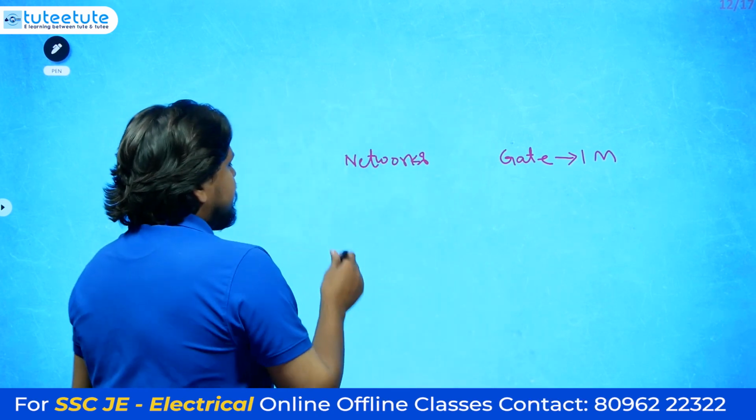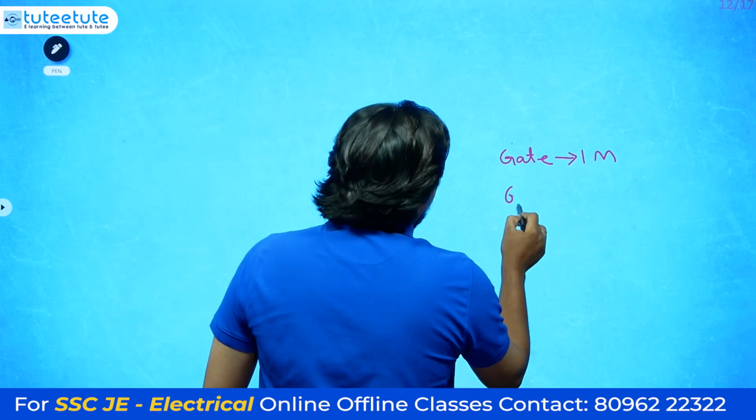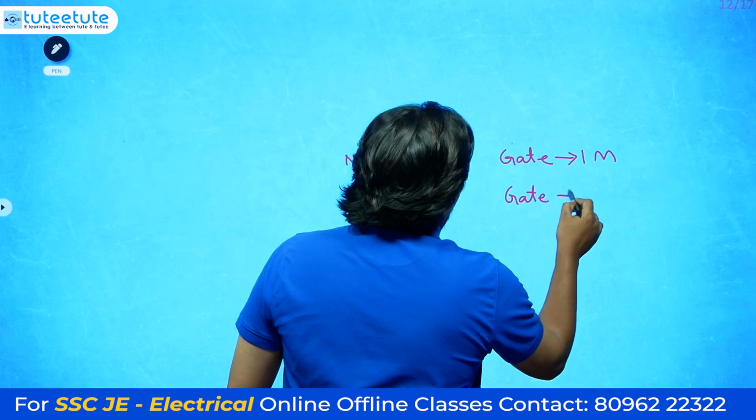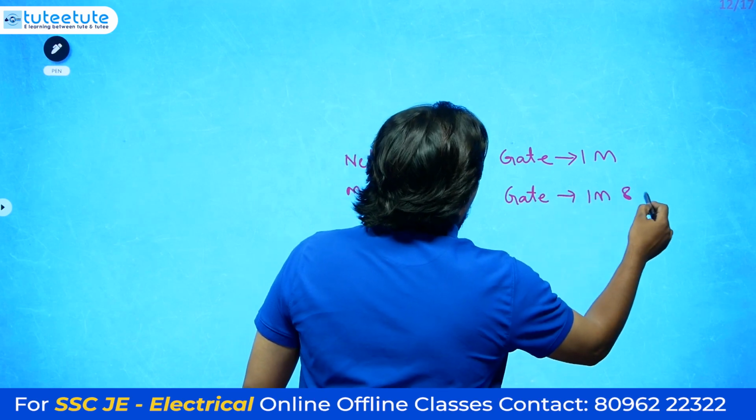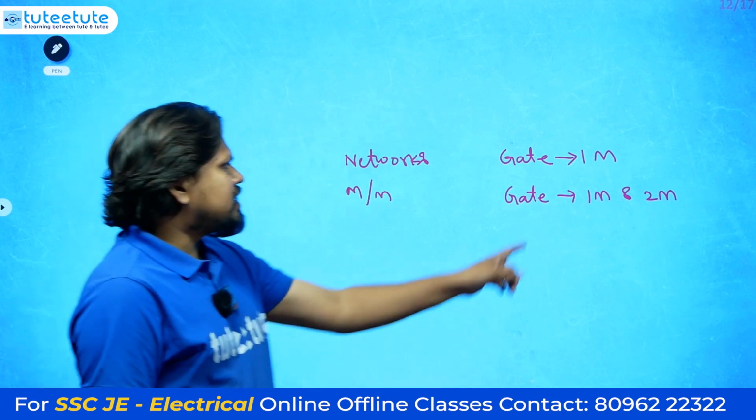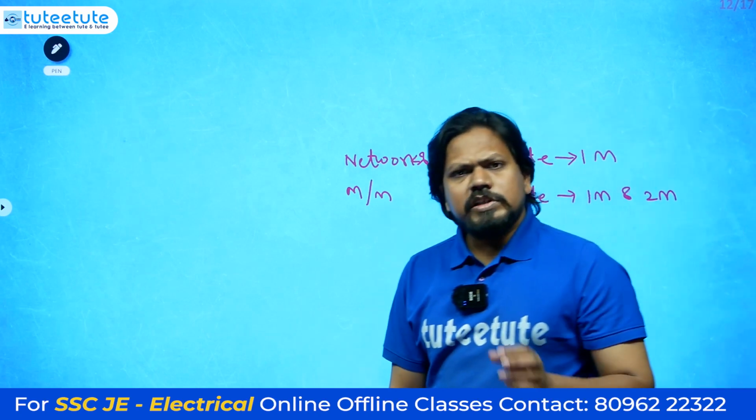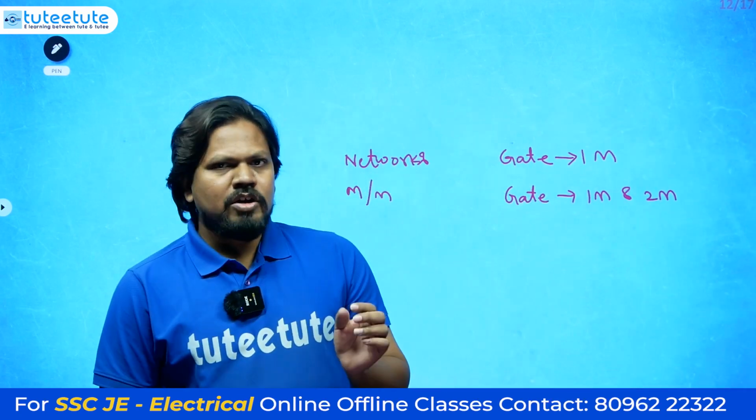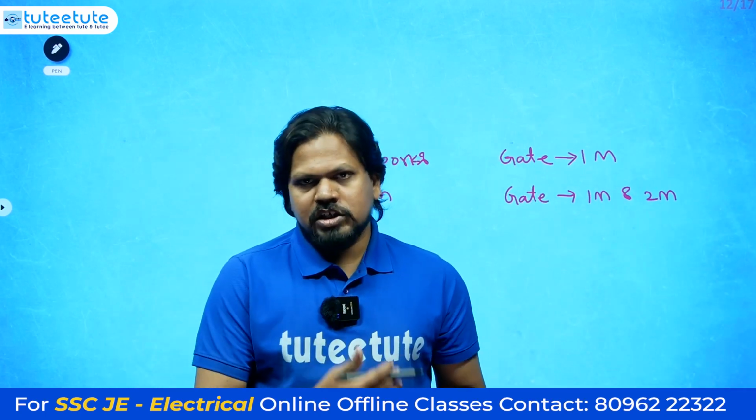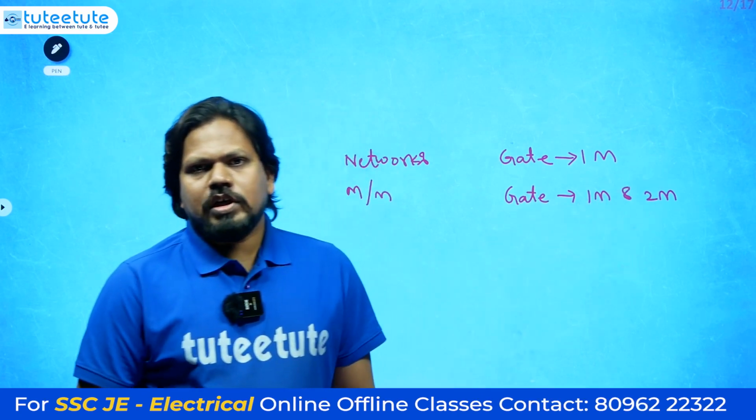The second one is measurements. In measurements, you need to solve some of the GATE 1 mark questions and 2 marks questions, both. Because the GATE 1 mark questions from measurements are sometimes simple, you may not get proper calculation analysis. That's why you need to solve 2 marks questions also.